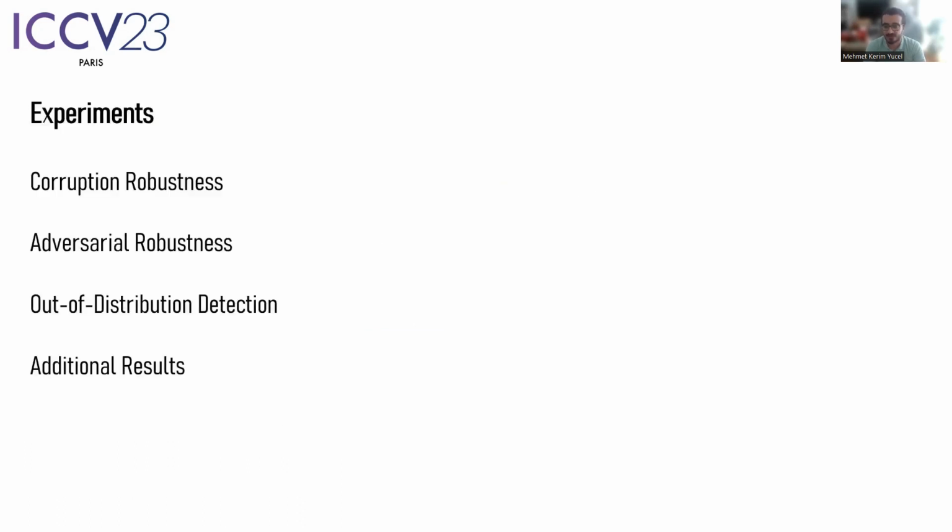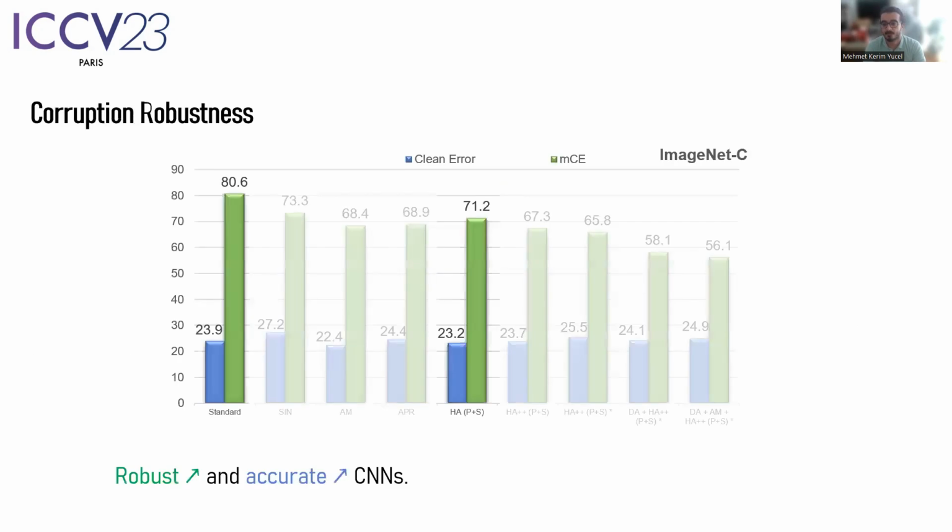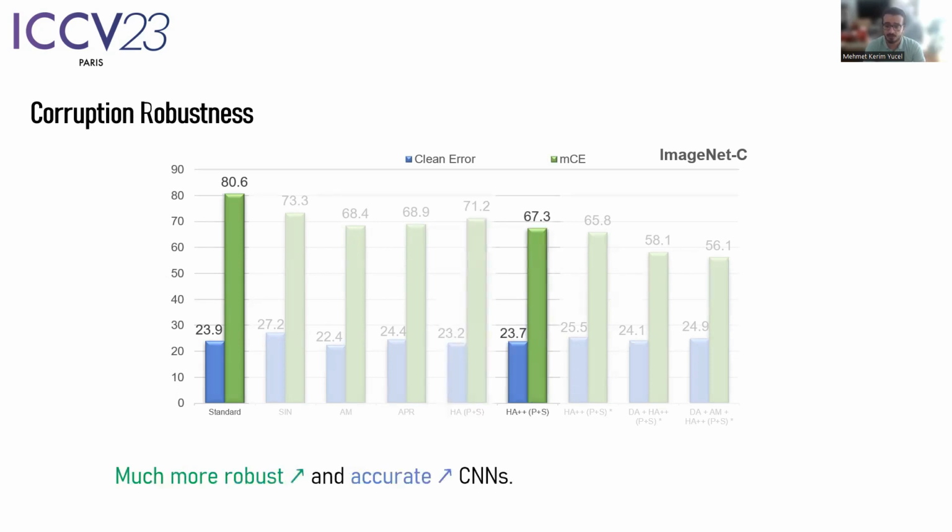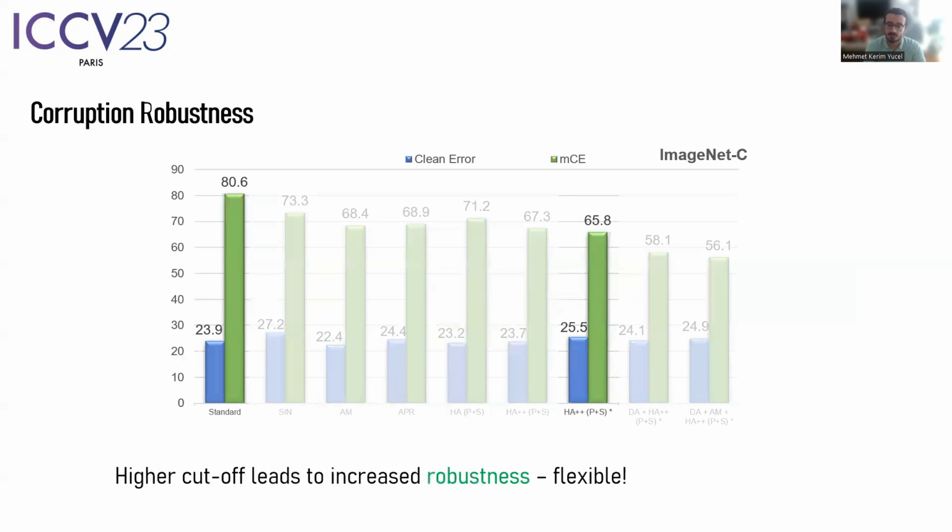We now analyze the effectiveness of our methods. We first focus on corruption robustness. The results show that HybridAugment improves both accuracy and robustness compared to the standard model, which the baseline method fails to do. HybridAugment++ takes a step further and dramatically improves the robustness, while still being more accurate than the baseline. Training our methods with a higher cutoff frequency leads to more robust models, showing the flexible nature of our framework.